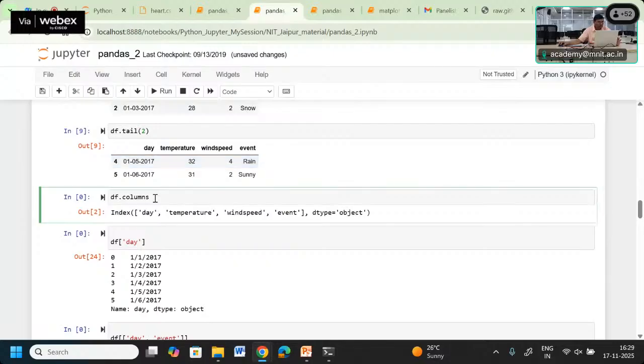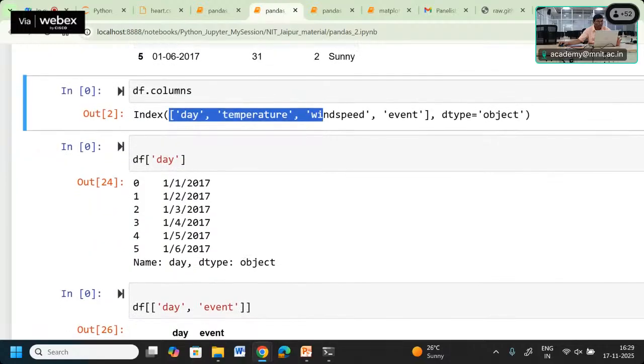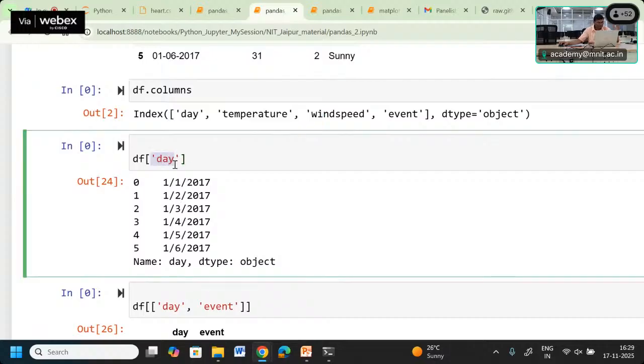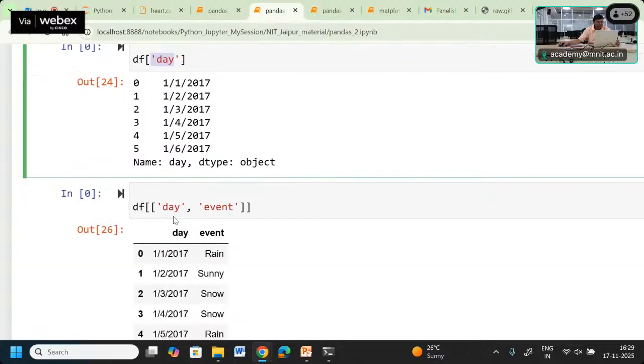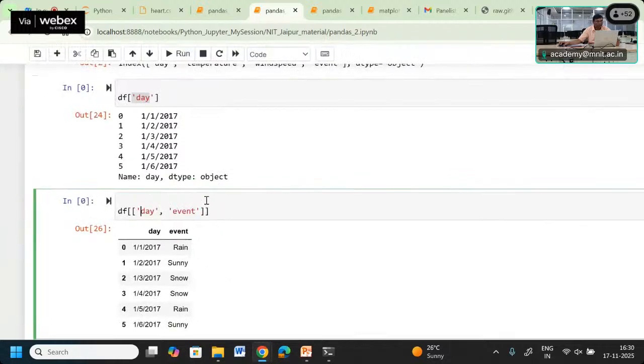We can use df.columns, as I told you, and the columns are going to be displayed. If you want to know the particular rows of a column, you can use the index as day, so the day column is going to be displayed. If you want to display more than one column, we can use column 1 and column 2, so we get both columns displayed.